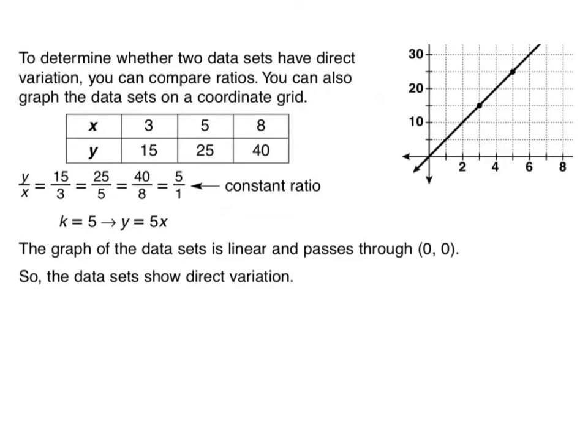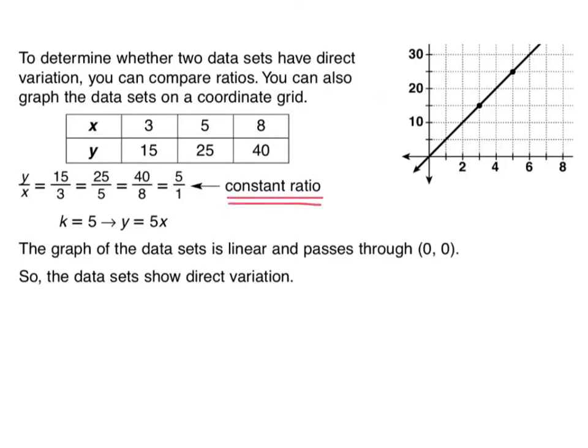So to determine if 2 data sets have a direct variation, you compare those ratios. You can also graph them to make sure that they form a straight line that goes through the origin. So let's look at this particular example. We have x's of 3, 5, and 8, and y's of 15, 25, and 40. And then right here, we have the ratio of y to x, and all 3 of those ratios are equal to 5 over 1, which is indeed a constant ratio.